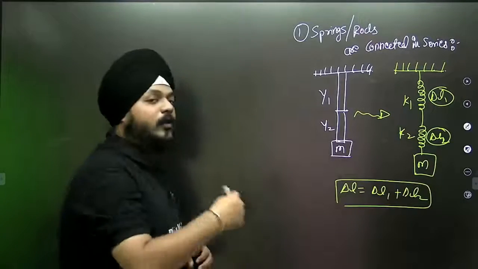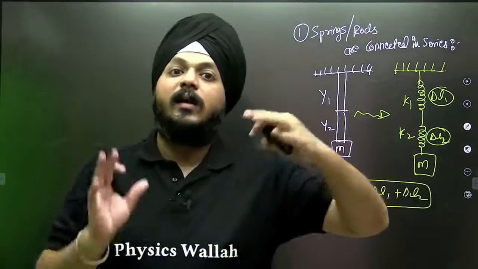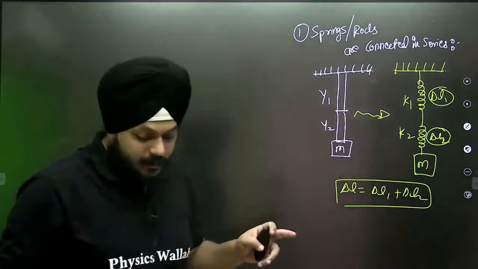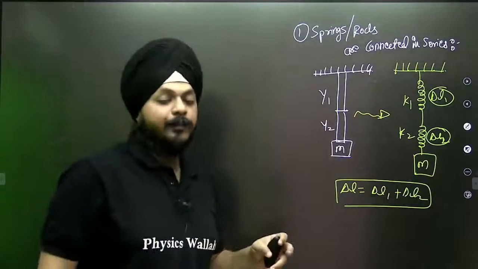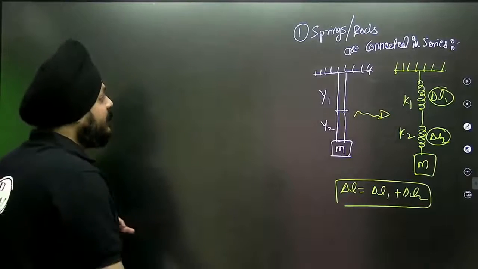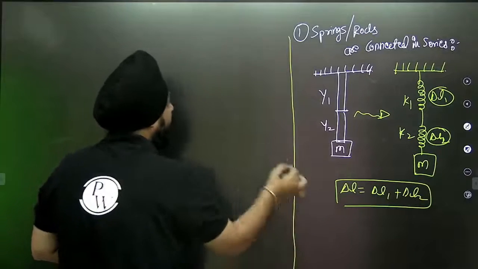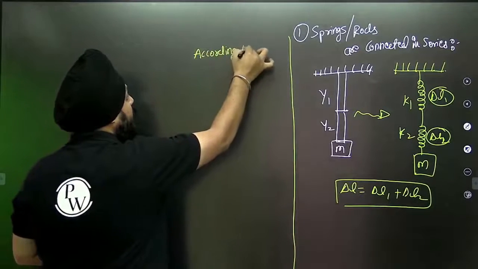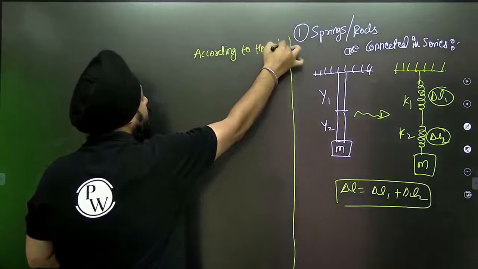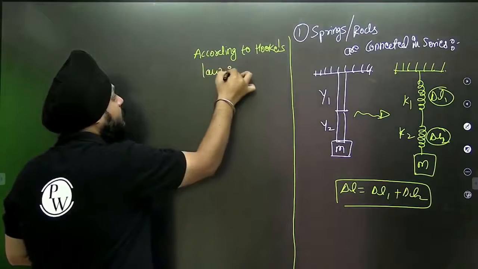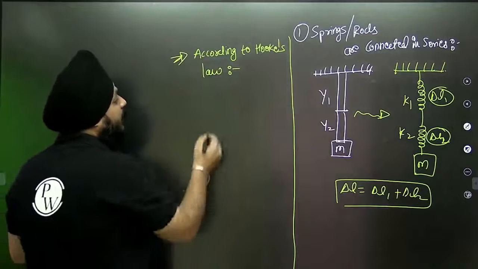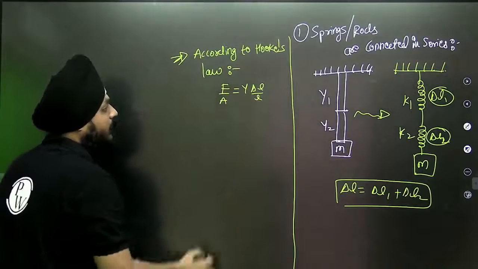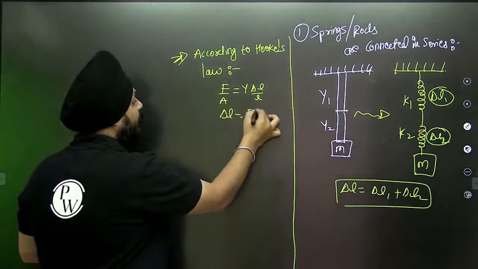In springs connected in series, the elongations are different, but the force applied on them is the same. So in this case, what are we going to get? According to Hooke's law, force per unit area, stress, is equal to Y delta L by L. Can I say delta L equals FL by AY?